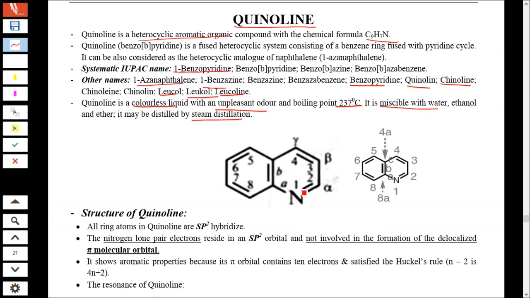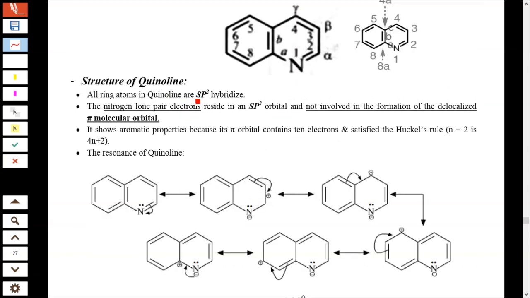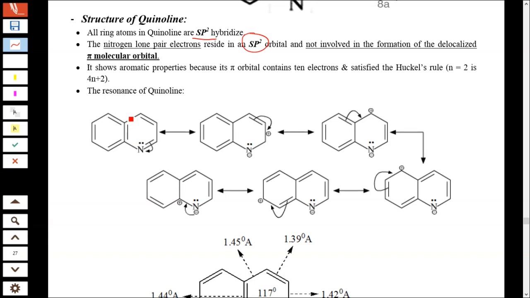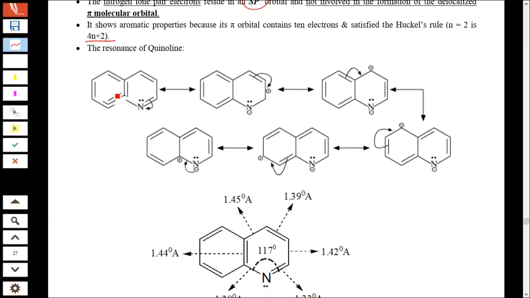Here you see the alpha position, numbering 1, 2, 3, 4, 5, 6, 7, 8. There is a 4a, which was not counted. Alpha, beta, gamma, these are the positions here. All ring atoms in quinoline are sp2 hybridized. The nitrogen lone pair resides in an sp2 orbital, with a delocalized pi molecular orbital. It obeys Huckel's rule, the 4n+2 rule, and is aromatic. There is a resonance structure.